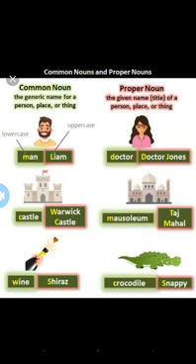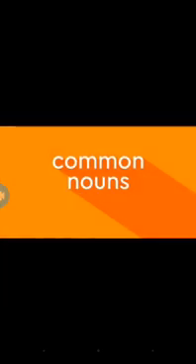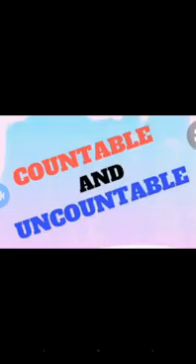So have you understood what is proper noun and common noun? I have told some examples for this also. So first we have seen that there are two types of noun: proper noun and common noun. And then common nouns can be divided into two, as countable and uncountable. Common nouns can be countable and also uncountable. Now we are going to see countable nouns and uncountable nouns. Can you say what is a countable noun and what is an uncountable noun?